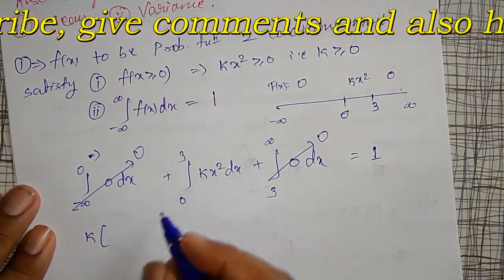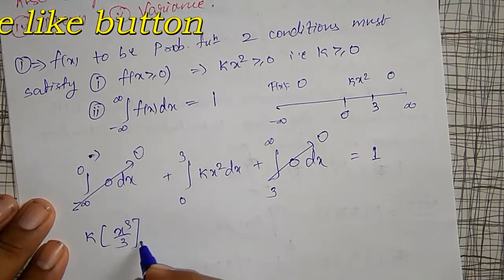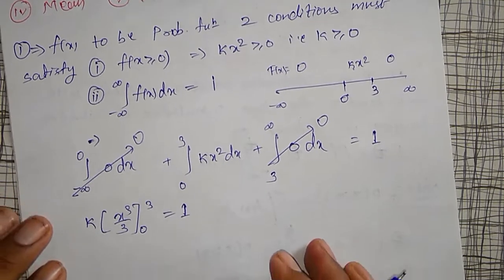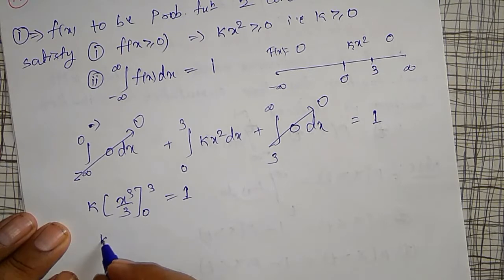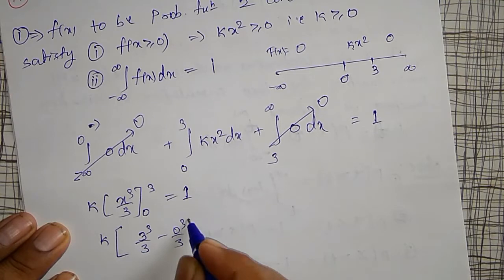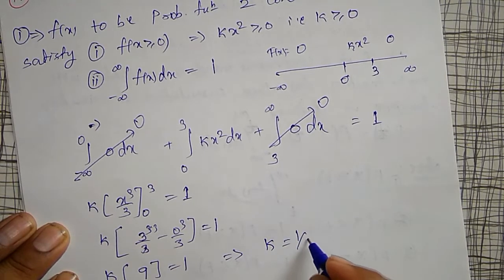K into the integration of x square, which is x cube divided by 3, between the limits 0 to 3, must be equal to 1. Upper limit minus lower limit: k into 3 cube divided by 3 minus 0 cube divided by 3 is equal to 1. One 3 cancels, 3 square will remain, that is 9, so k into 9 equals 1, which implies k must be equal to 1 by 9.